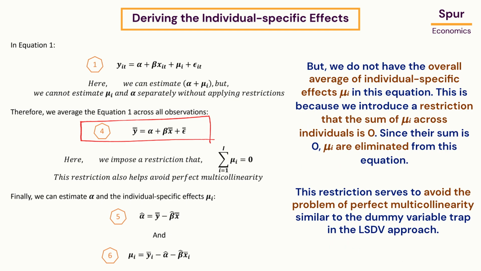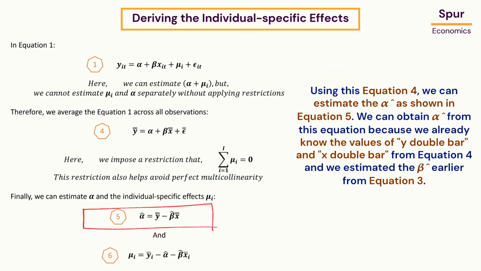But, we do not have the overall average of individual specific effects, μi, in this equation. This is because we introduce a restriction that the sum of μi across individuals is 0. Since their sum is 0, μi are eliminated from this equation. This restriction serves to avoid the problem of perfect multicollinearity similar to the dummy variable trap in the LSDV approach.